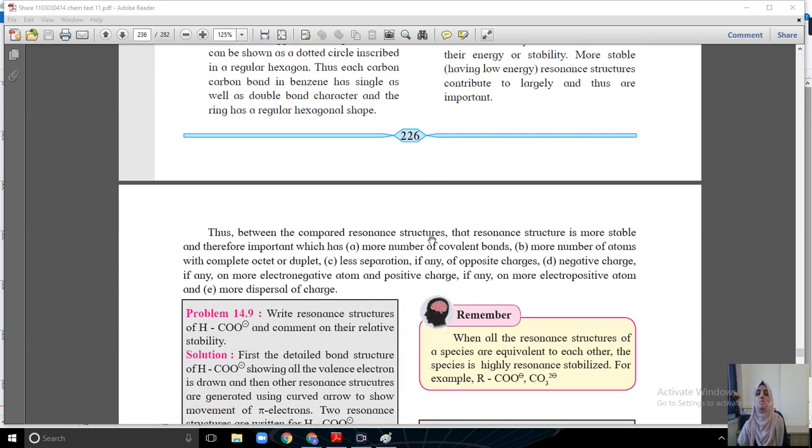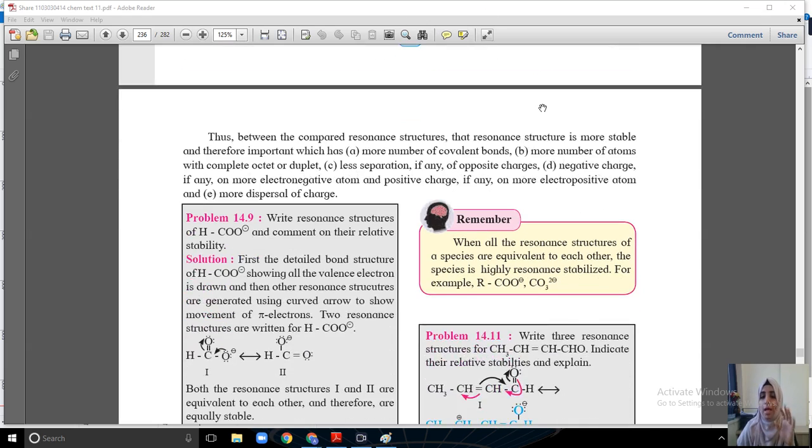Between the compared resonance structures, the more stable and therefore important one has: more number of covalent bonds, more number of atoms with a complete octet or duplet, less separation of opposite charges if any, negative charge if any on the more electronegative atom, positive charge if any on the more electropositive atom, and more dispersal of charge. Yes, first we will see how to draw the resonance structure, then we'll apply these rules.